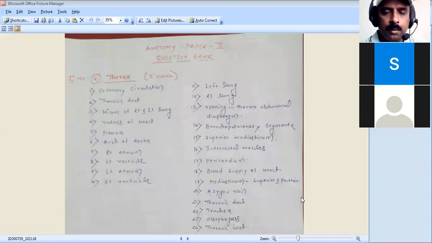The heart is almost all supplied by the right coronary artery and the left coronary artery. Sometimes we get questions like what are the arteries supplying blood to the heart.